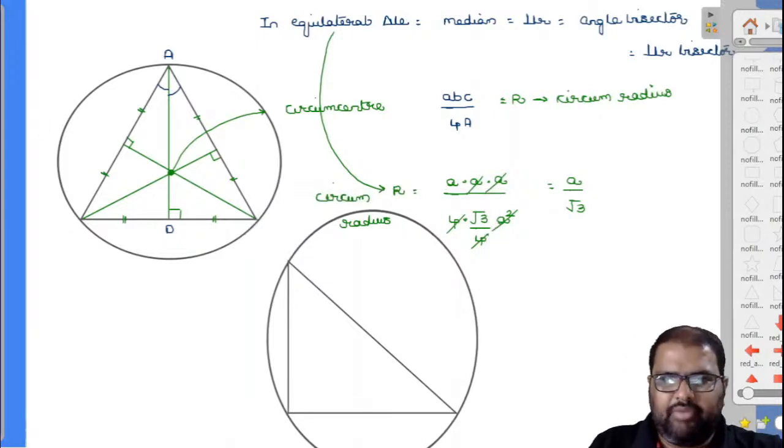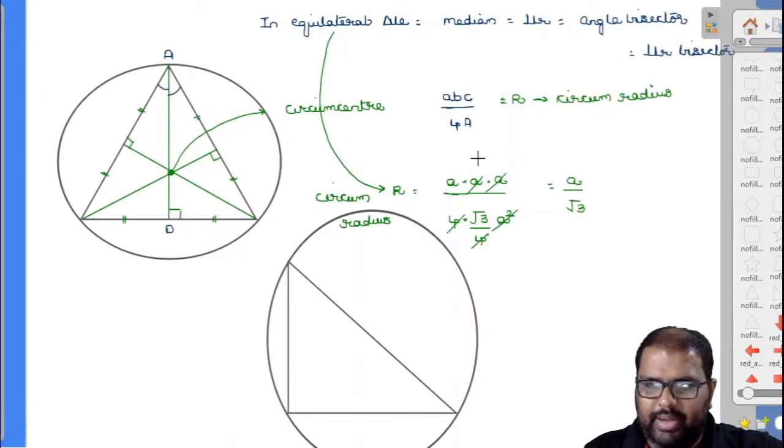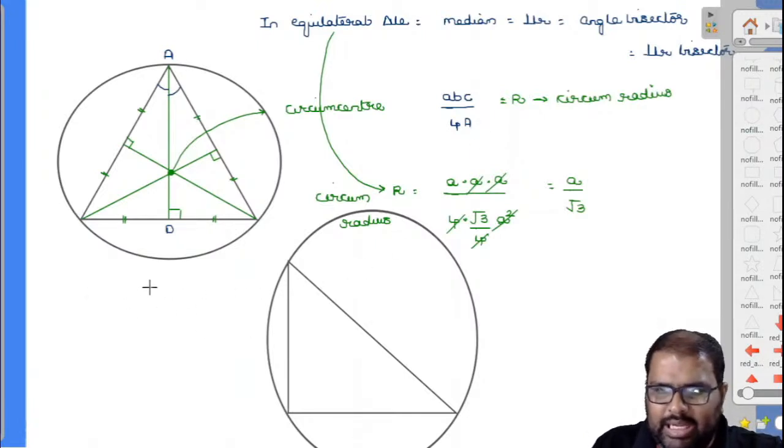Now closely observe, again the same formula. So I'll write down here, in a right angle triangle, what will be the formula?